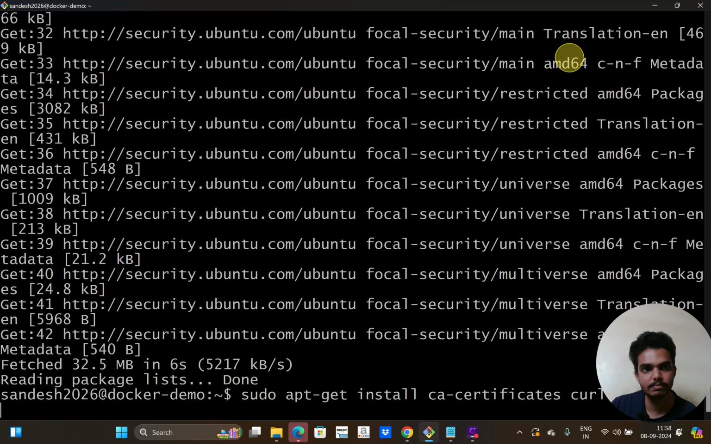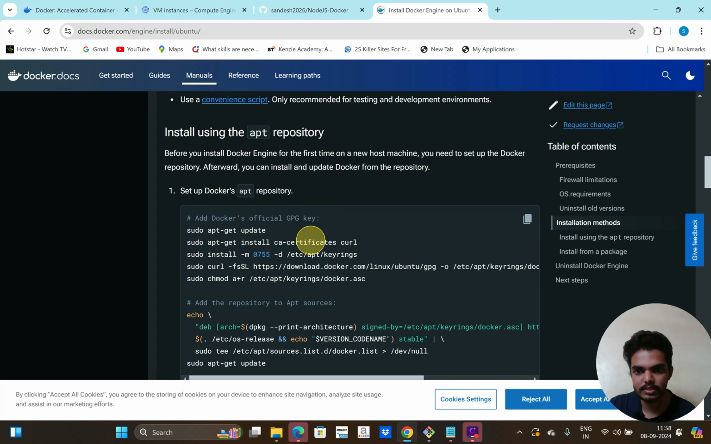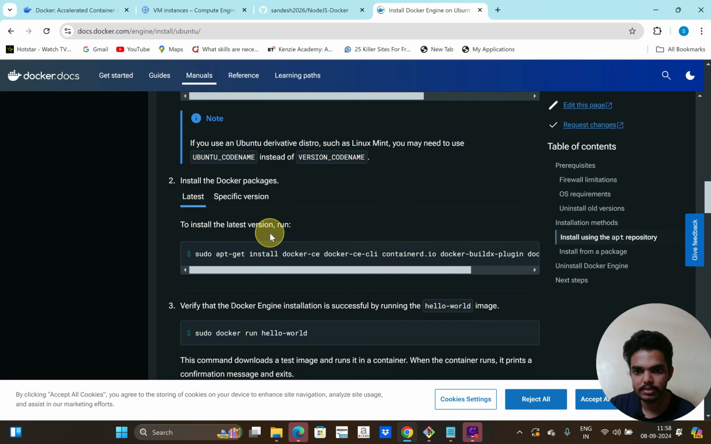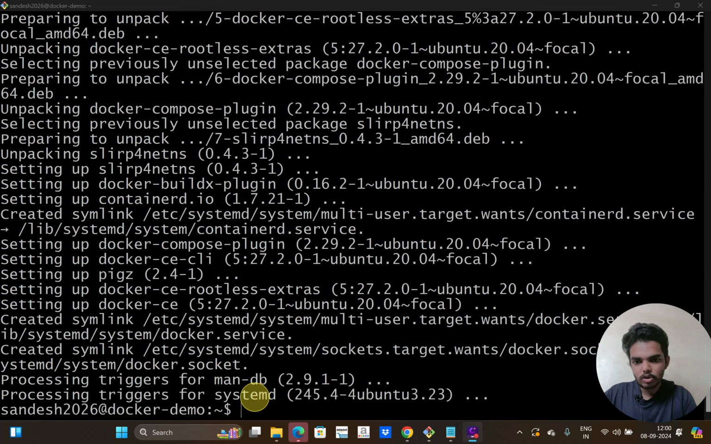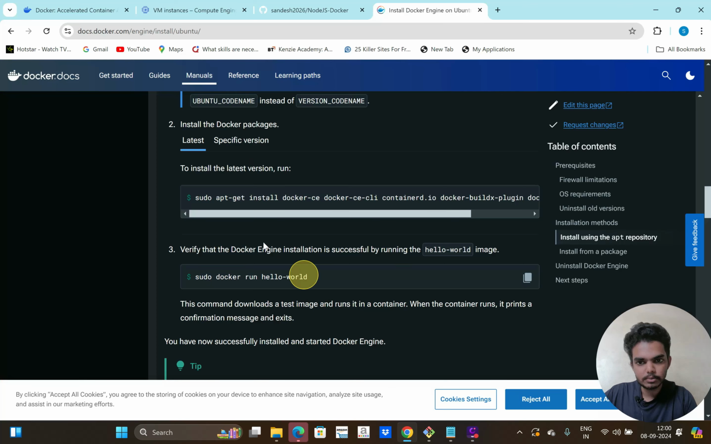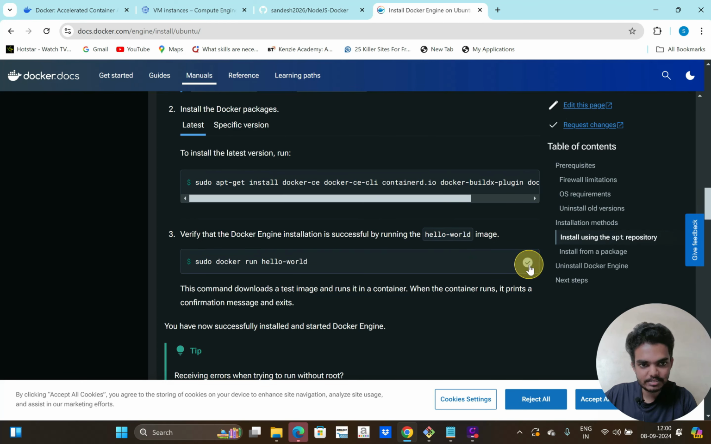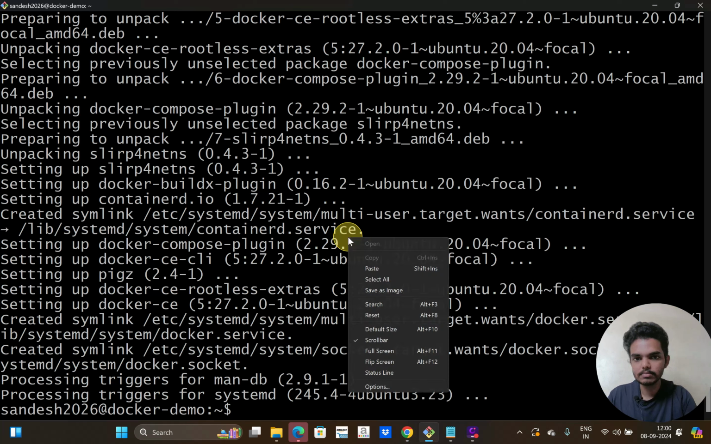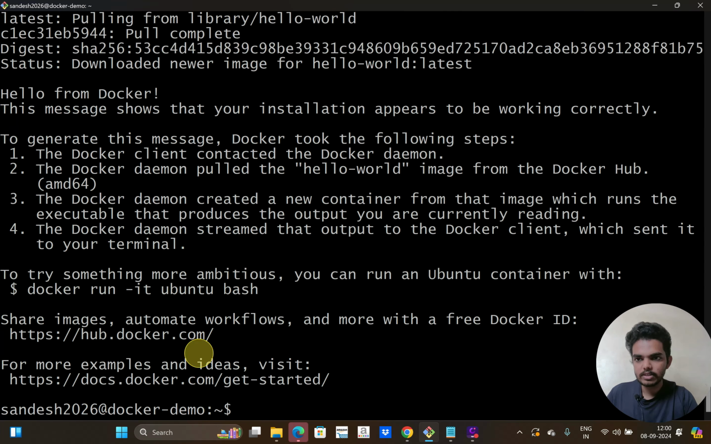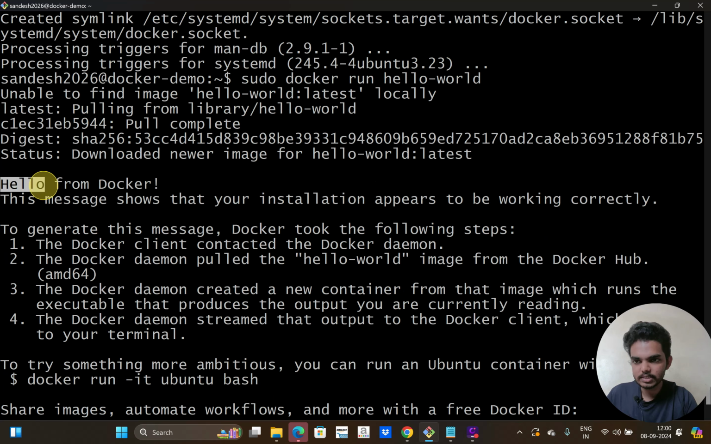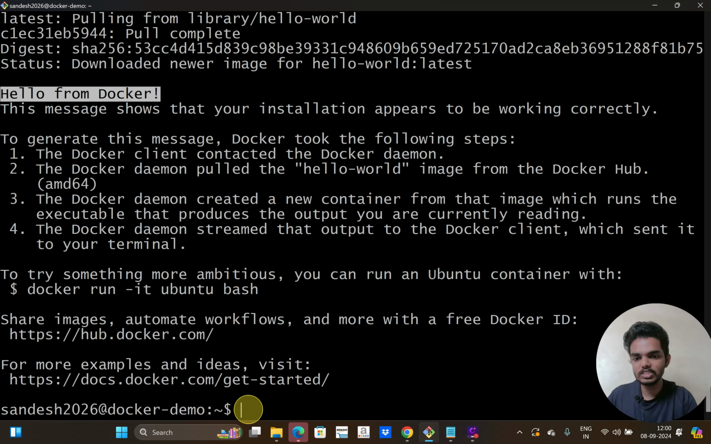Let's wait for that. Once all the packages are installed, run the next command, that is sudo apt install docker-ce and other things. So copy the command and paste. So Docker is installed now. To verify that, I have to run one sample image, that is the hello-world image. Let's run that. Here you can see it gives the message, hello from Docker. So that means Docker is installed, but it is installed for the root user.